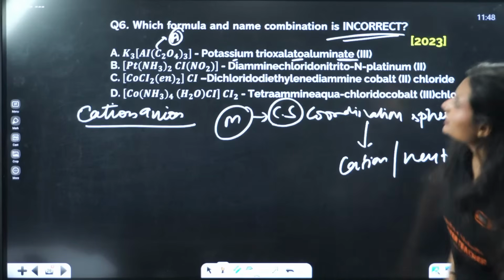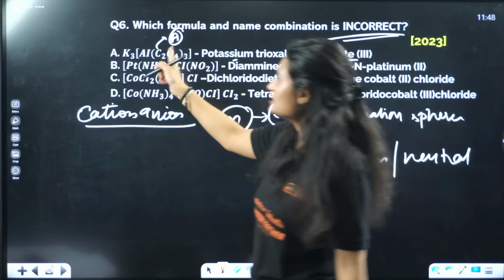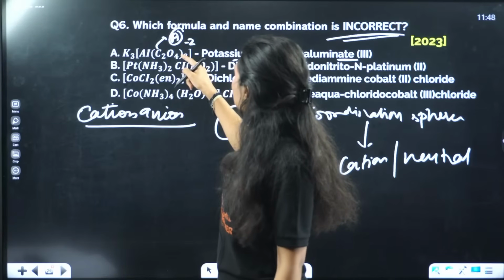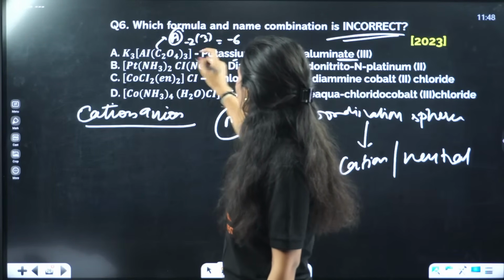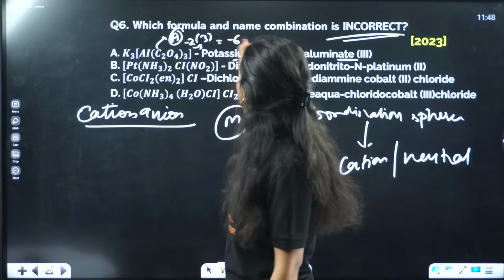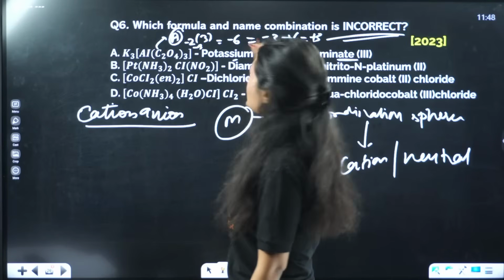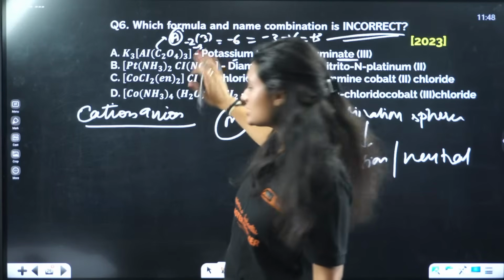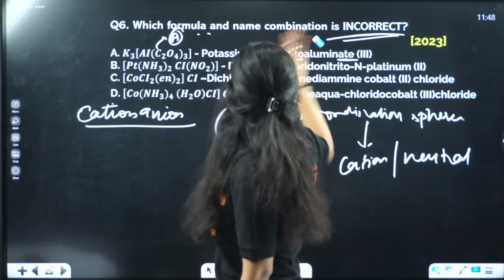And the oxidation state is 3, which is correct. If you calculate here also, the oxidation state comes out to be 3 only, right? Minus 2 times 3 is minus 6, and the whole charge is minus 3. Equals to minus 3 plus 6 will be plus 3. That's the calculation I did for oxidation state. Okay, not needed here.